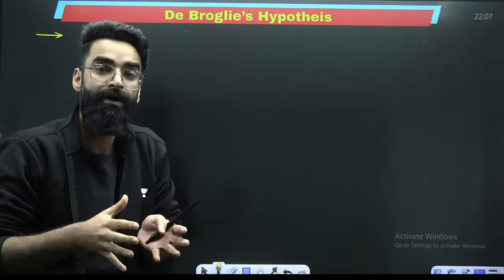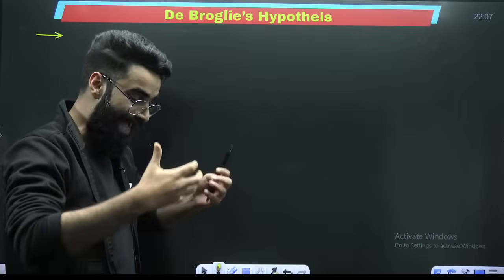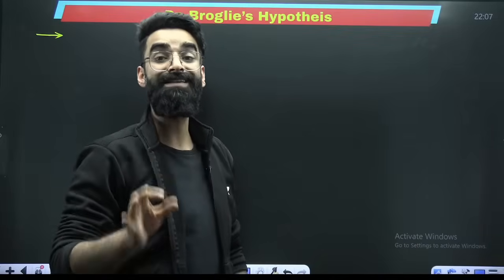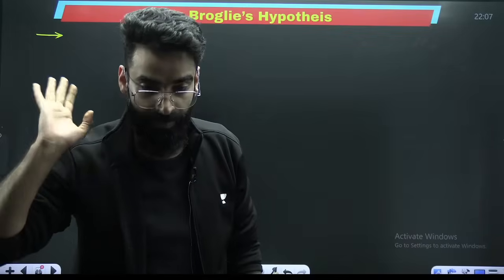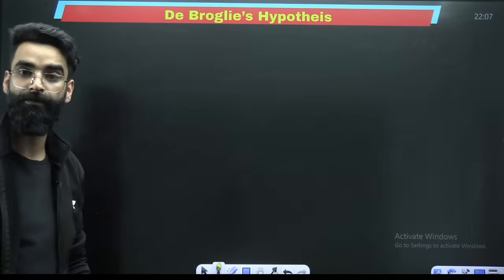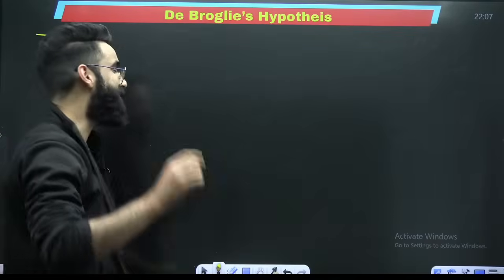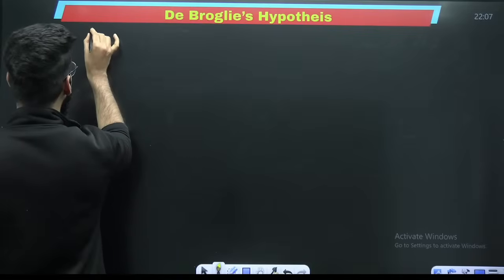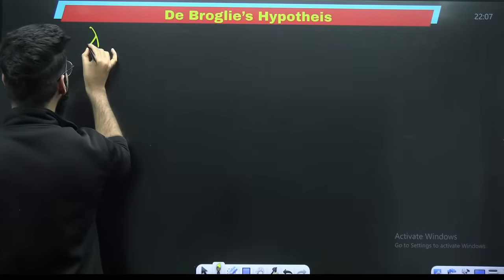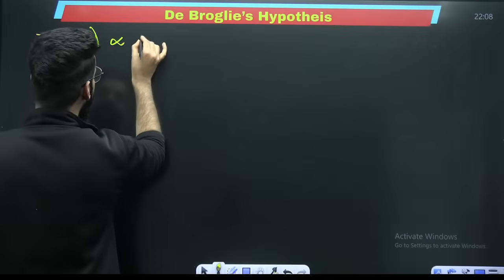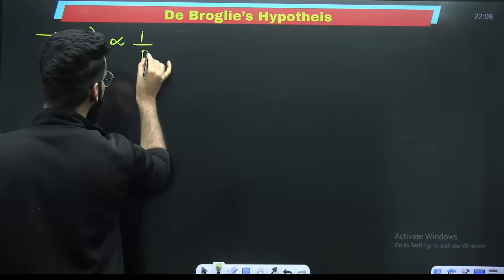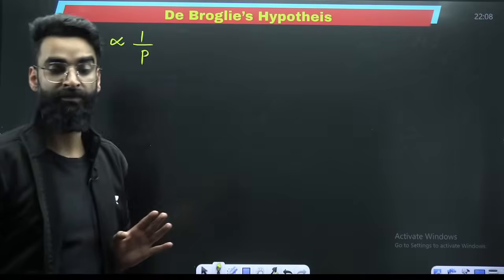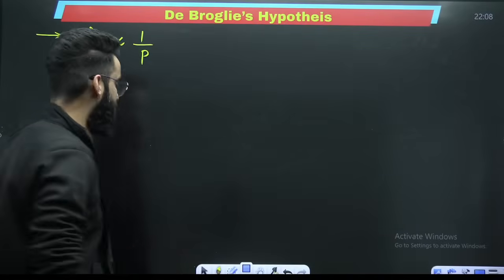And that wave, which is associated with an object moving with certain velocity, you'll be calling as de Broglie's wave. And what he did, he gave a simple relation between the wavelength of that de Broglie's wave and the momentum of the particle, right? And he said lambda is inversely proportional to momentum. This is something which you have to remember.